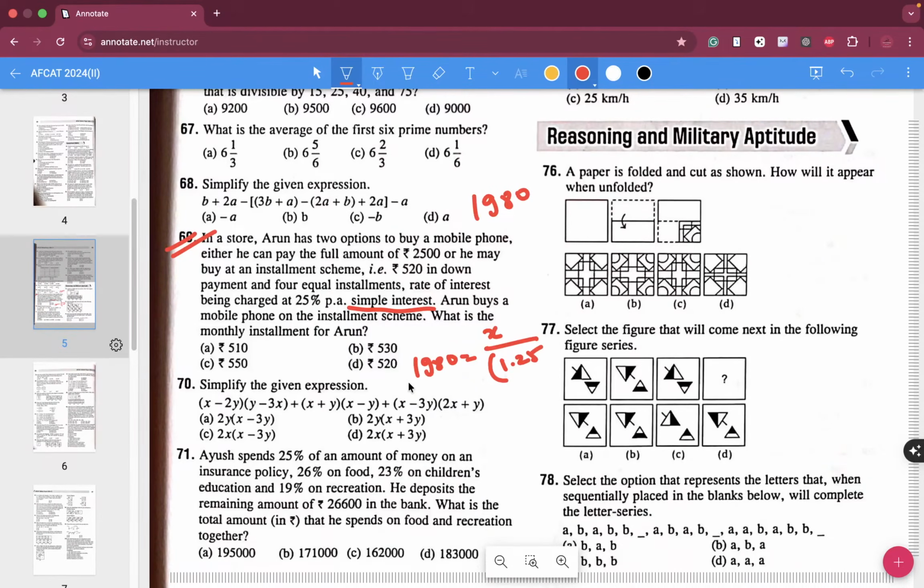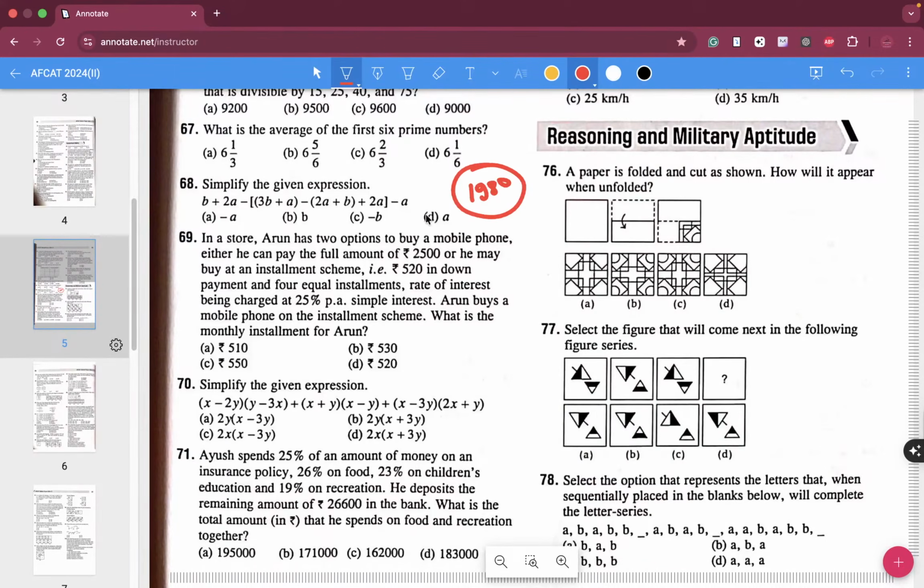So in a store, Arun has two options to buy a mobile phone. Either he can pay the full amount of 2500, or he may buy at an installment scheme of 520 in down payment and 4 equal installments, at a rate of interest charged at 25% per annum as simple interest. So in that case, what is happening?